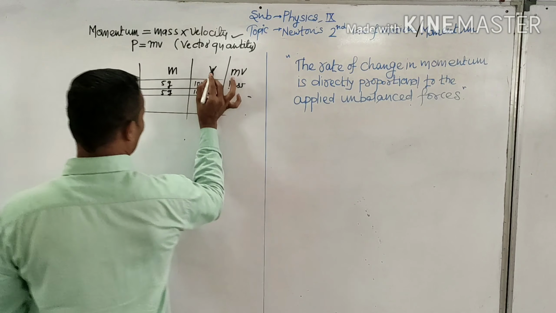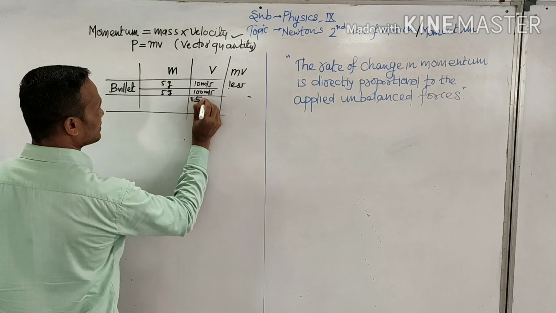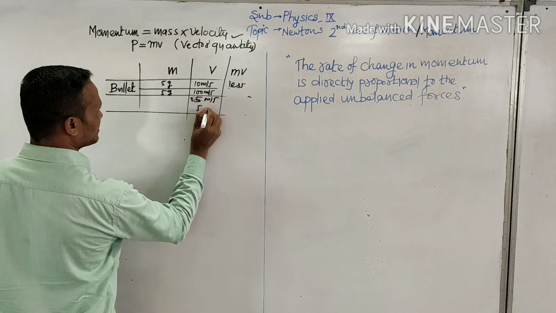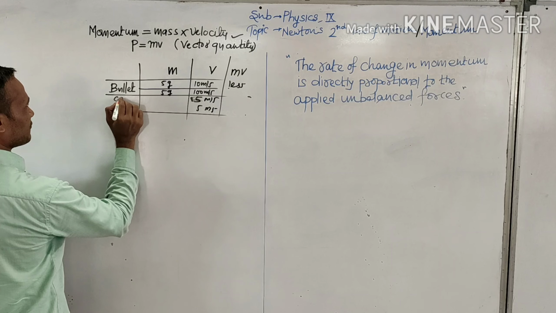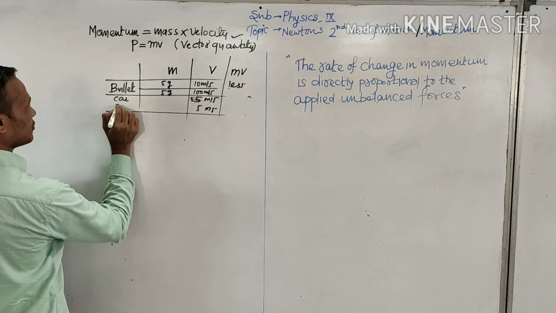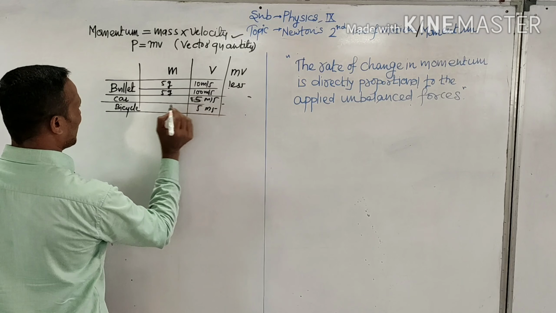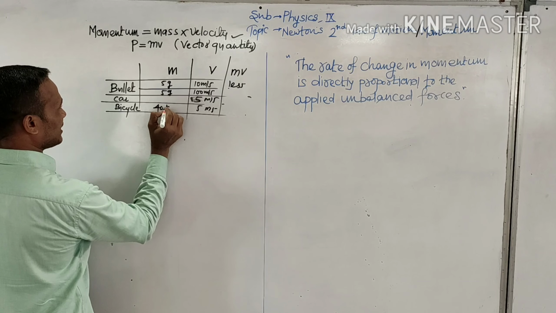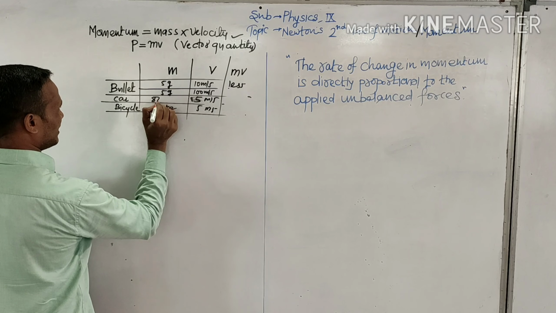Now we'll keep the velocity same, for example 5 meters per second, and we are going to take, say for example, a car, and over here a bicycle. Now we know that a bicycle weighs roughly 40 kg, a car may weigh, say for example, 800 kg or even more.